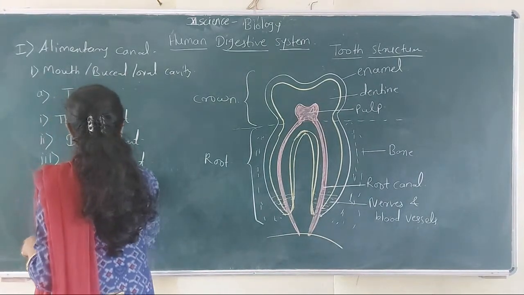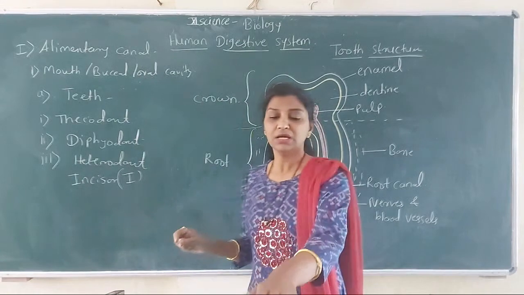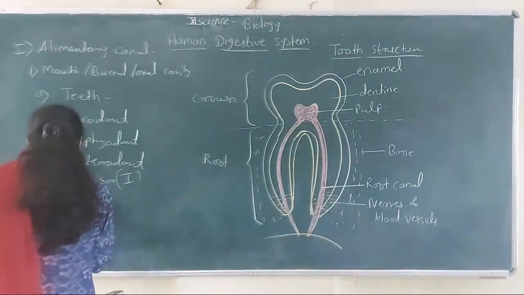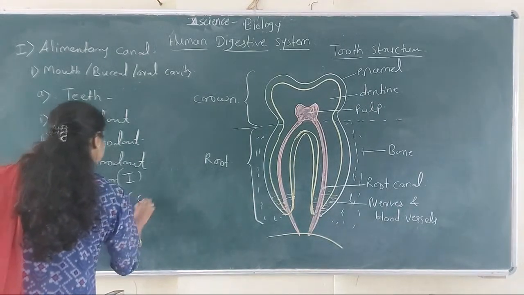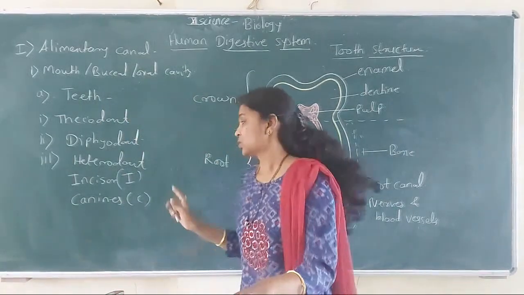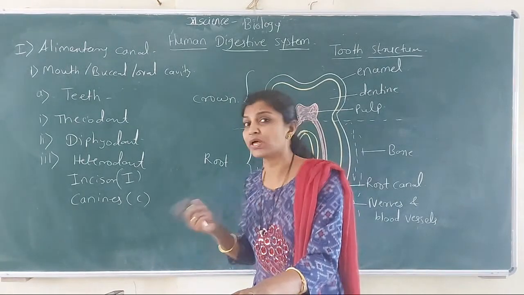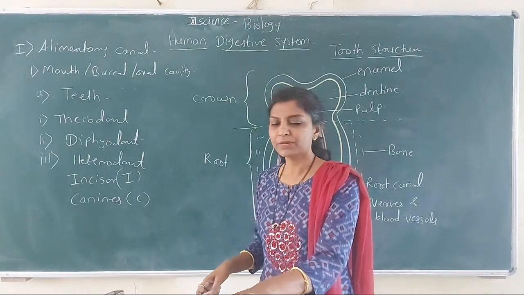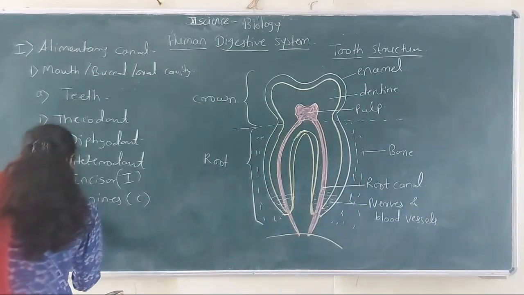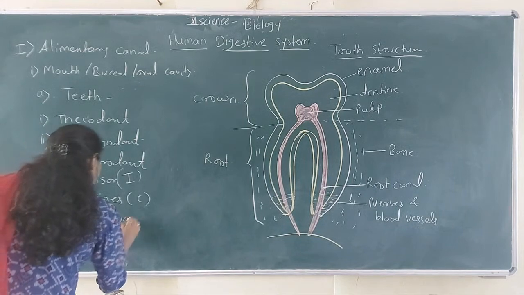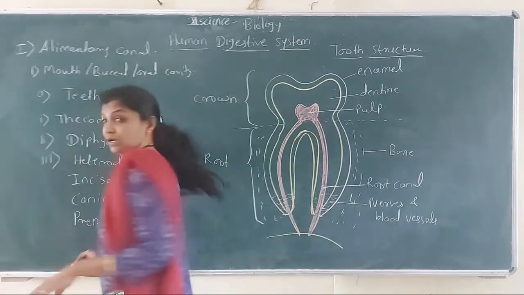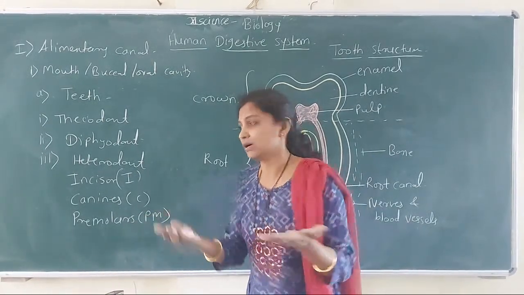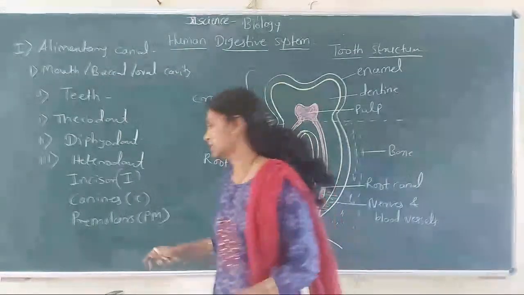Incisors, it is indicated by I. Incisors म्हणजे पुढचे दात. Then canines, it is indicated by C. So what is meant by canines? Canines म्हणजे सुळे. हे पुढचे दात, नंतर सुळे. Then next is premolars, that is PM. Premolars meaning उपदाढ, and last is molars.